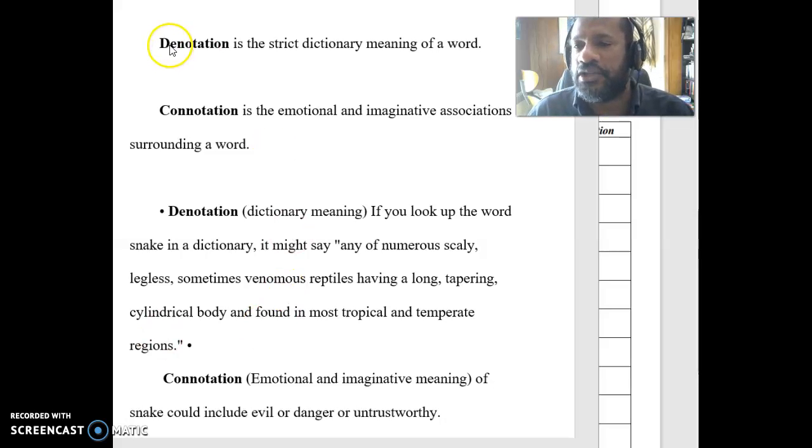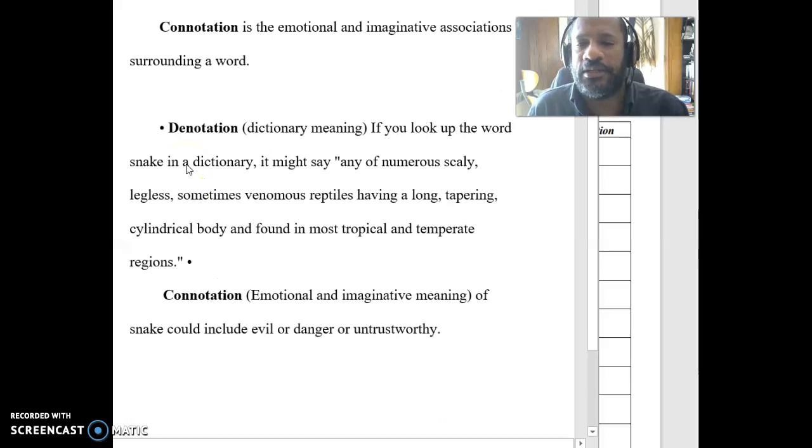So denotation, as I say here, is the strict dictionary meaning of a word. It's what you mean if you look something up in the dictionary, it's what it is. Whereas connotation, it's also a meaning. Both of these are meanings, but connotation is the emotional and imaginative associations surrounding a word. So denotation means dictionary. Remember that D. That's how you can remember which one is which: it's the one you get from the dictionary. It's what something strictly means when you look it up. Connotations are the ideas, emotions, things that we think about when we think about that word. So let's see how that operates specifically.